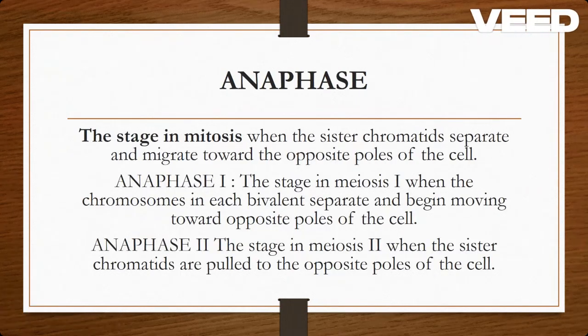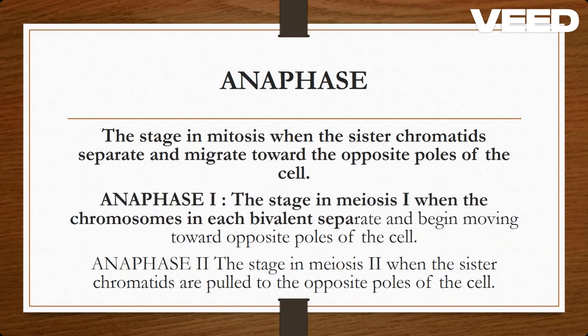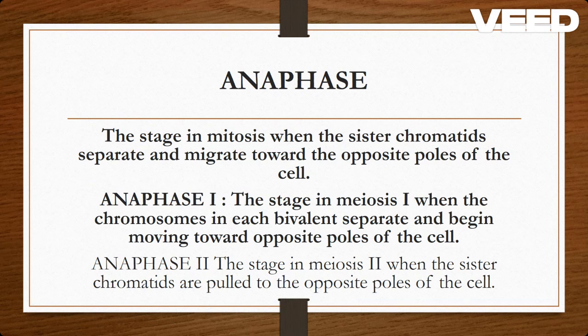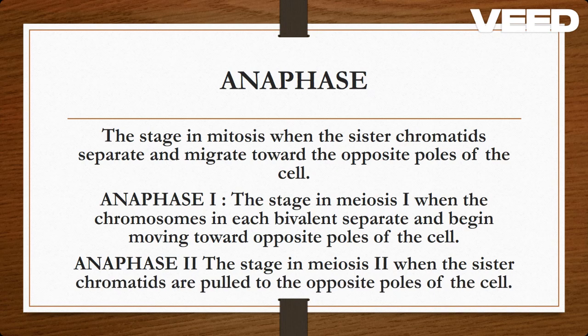Anaphase, the stage in mitosis where the sister chromatids separate and migrate towards the opposite poles of the cell. Anaphase 1 is the stage in meiosis 1 when the chromosomes in each bivalent separate and begin moving towards opposite poles of the cell, whereas anaphase 2 is the stage in meiosis 2 when the sister chromatids are pulled to the opposite poles of the cells.